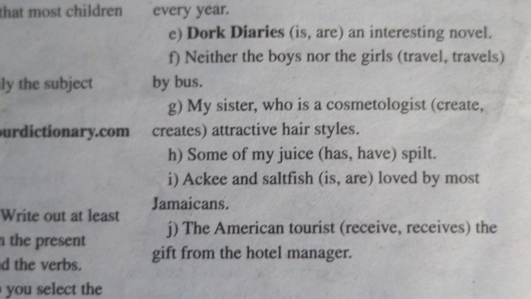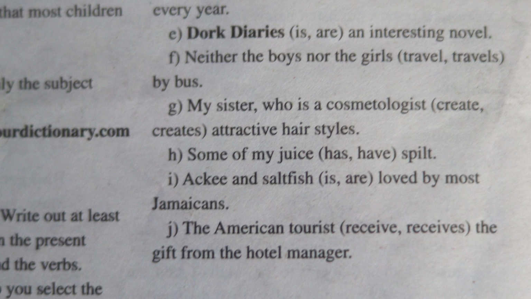H. Some of my juice have spilt. So some of my juice has spilt. I. Ackee and saltfish are loved by most Jamaicans. Now in this instance, ackee and saltfish refers to one thing. So we're going to use the fact that it represents one thing to use the singular verb is.